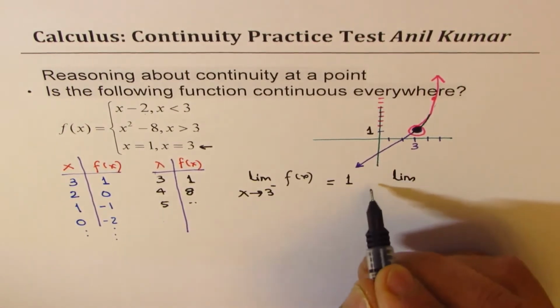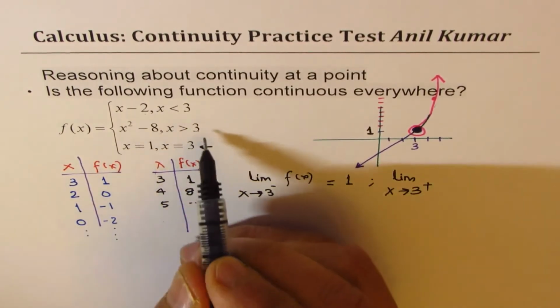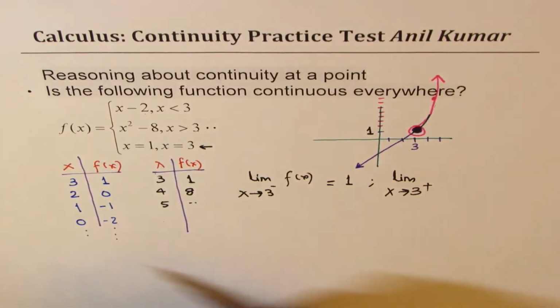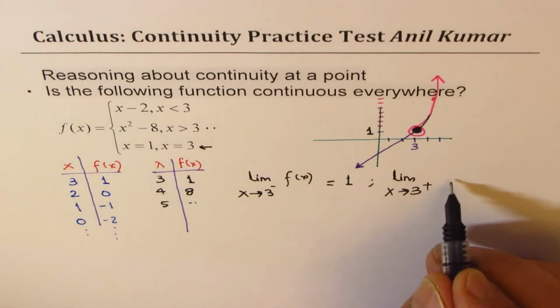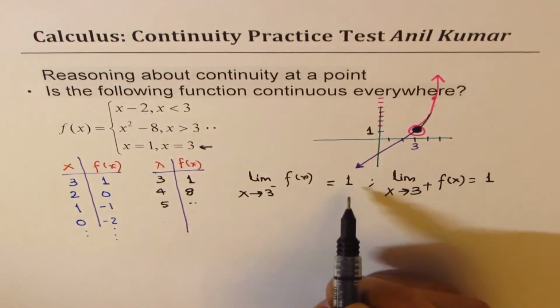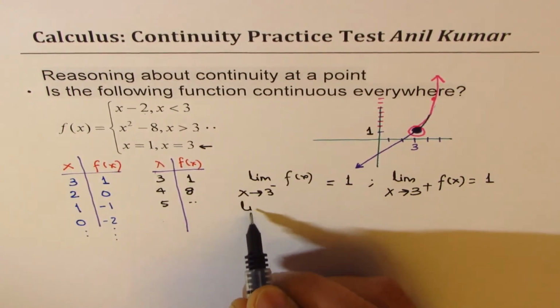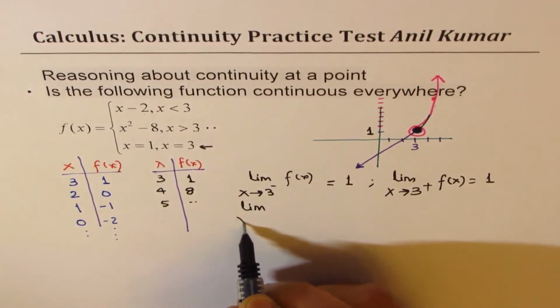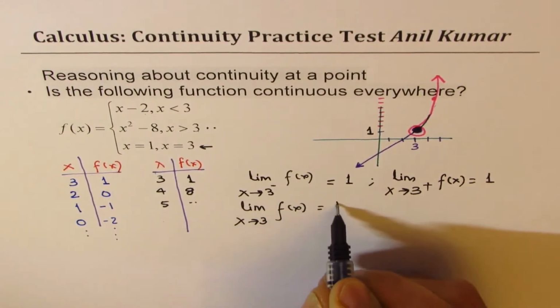Now if I find the limit of this function as x approaches 3 from the right side, we are on that part of the piece. So if I substitute 3 here, 9 minus 8 is 1. So we get the value of this limit as also 1. As you can clearly see, these two values are the same. And therefore, we can say that the limit as x approaches 3 for the given function is equal to 1.